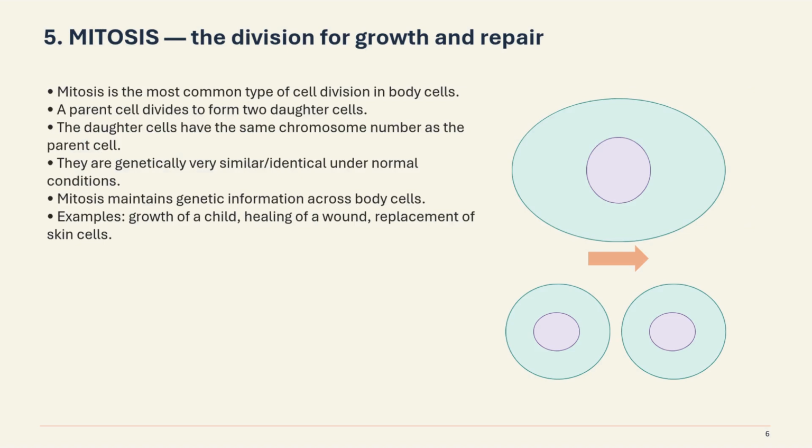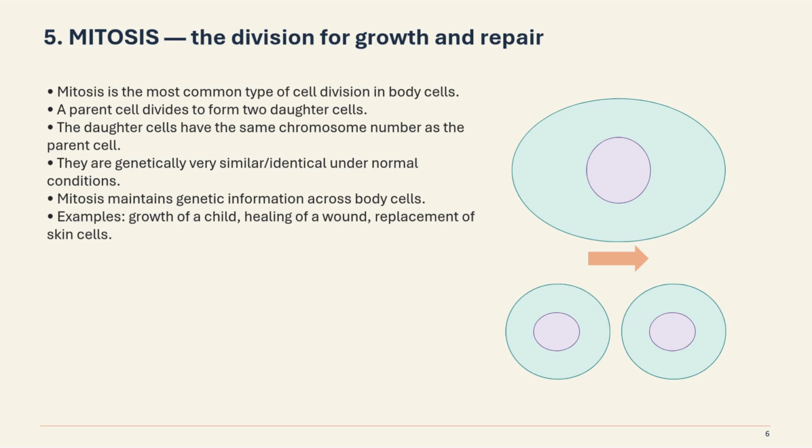Now let's learn in detail the mitosis. It's the division for growth and repair. Mitosis is the most common type of cell division in body cells. A parent cell divides to form two daughter cells. The daughter cells have the same chromosome number as the parent cell. Understand, children? The parent cell is dividing to form two daughter cells, and these daughter cells have the same chromosome number as the parent cell. They are genetically very similar, identical under normal conditions.